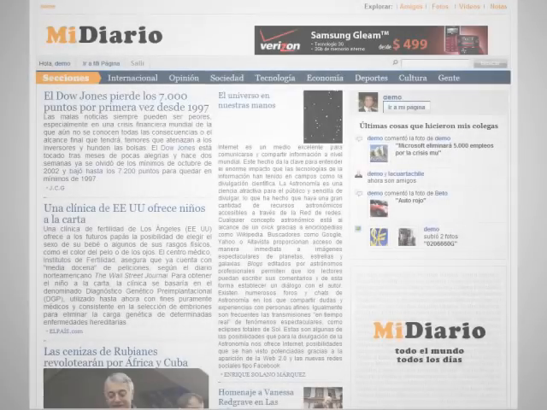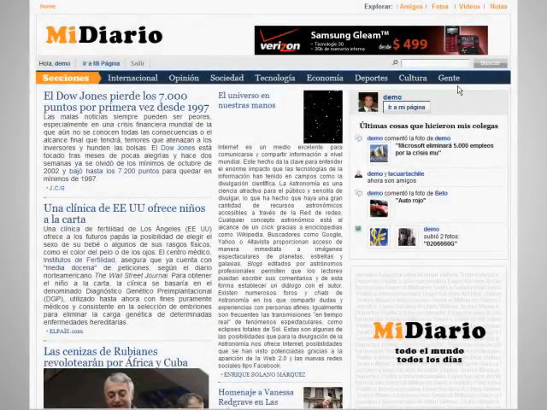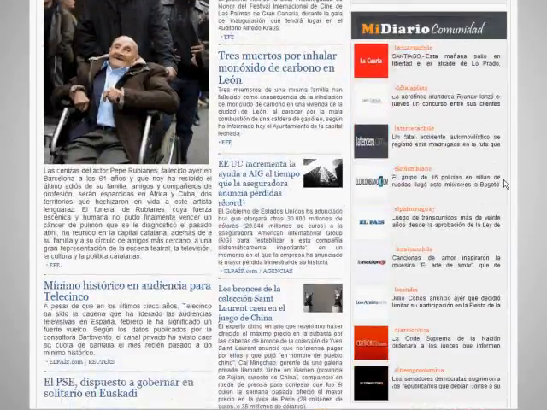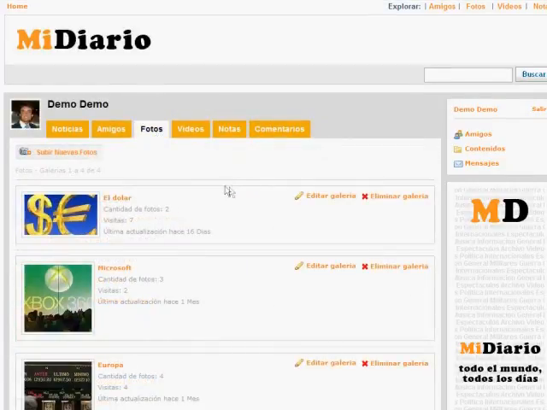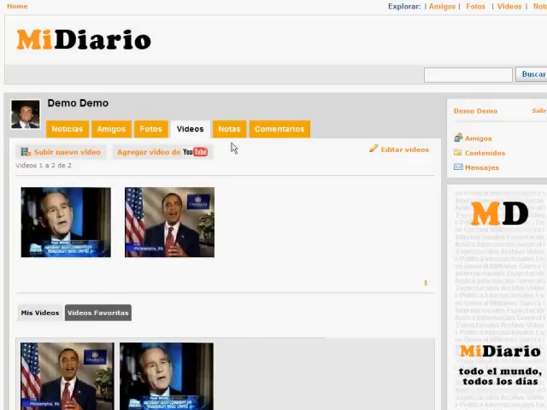In order to understand the functioning of our model, we will take a look at My Diario, a community developed as a trial version, where all integration functions can be seen. All the users registering in the community are given their own profile and control panel, from which it is very easy to manage their content, write articles, upload photos, videos, etc.